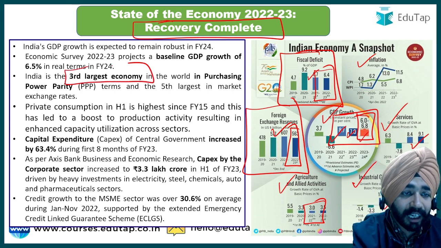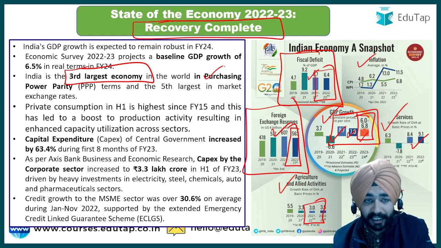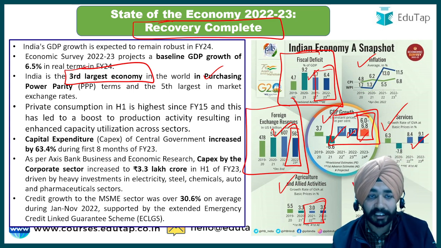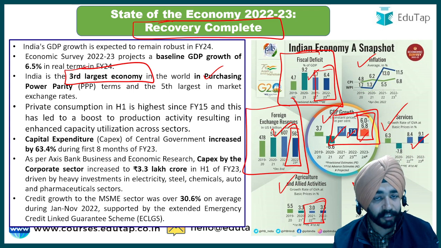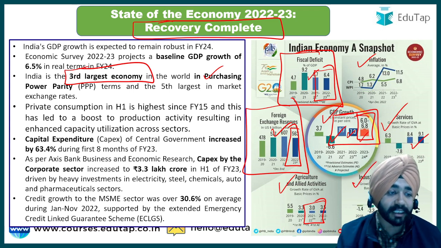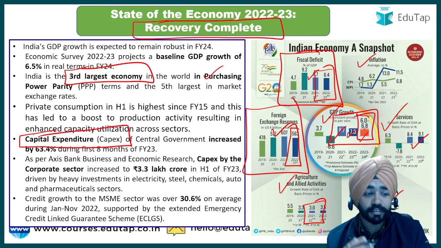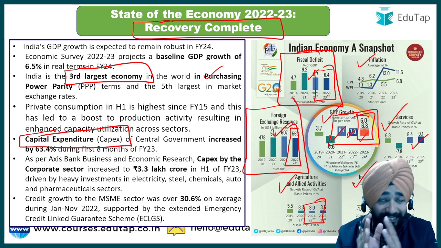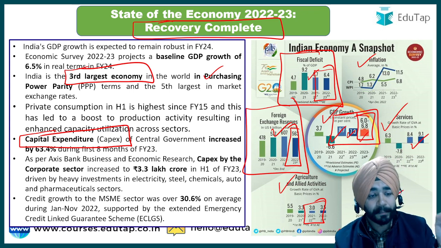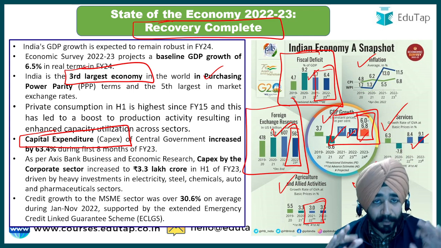We are the third largest economy in terms of purchasing power parity. ठीक है, and fifth largest in terms of market exchange rate that has been highlighted in this survey and that can directly be asked in our examination. A very important thing that has been highlighted is capital expenditure. It says capital expenditure of central government has increased by 63.4 percentage in the first 8 months of financial year 2023 that is presently running on.